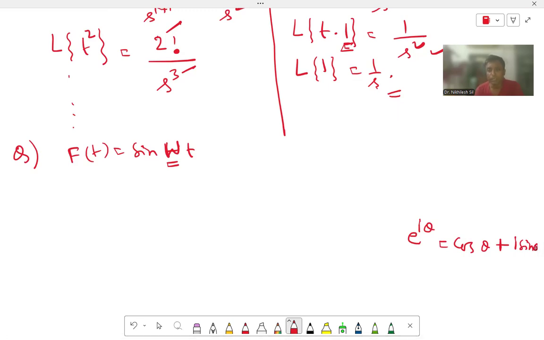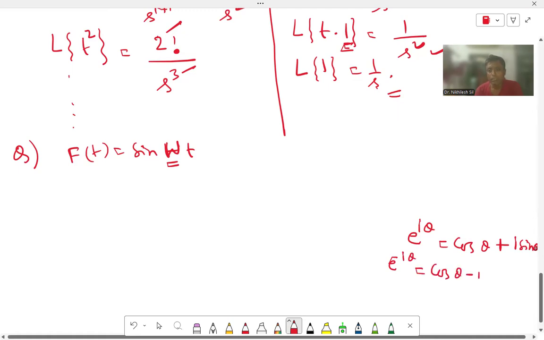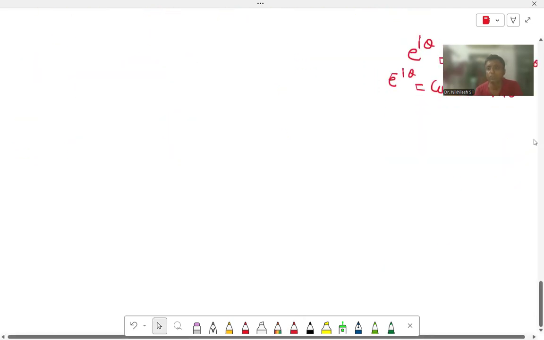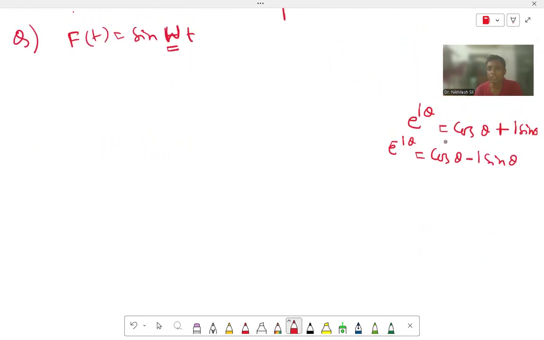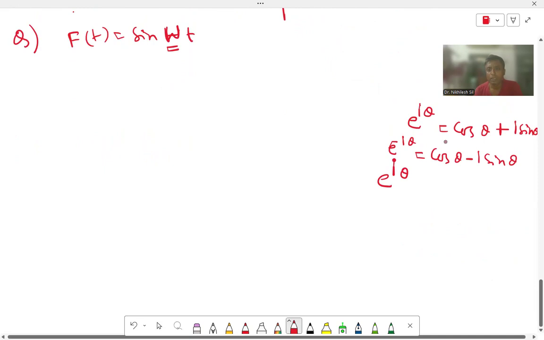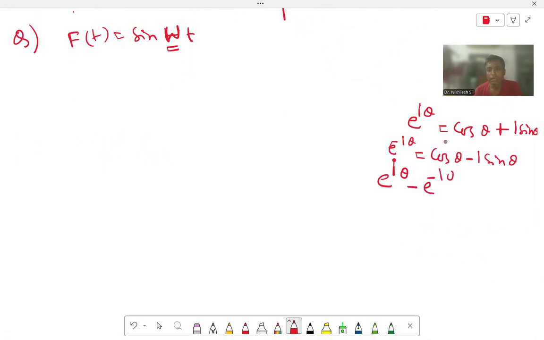Now, what is e to the power minus I theta? It equals cos theta minus I sin theta. Now, if we subtract these two, then cos theta will be cancelled. e to the power I theta minus e to the power minus I theta equals cos theta plus I sin theta minus cos theta minus I sin theta.